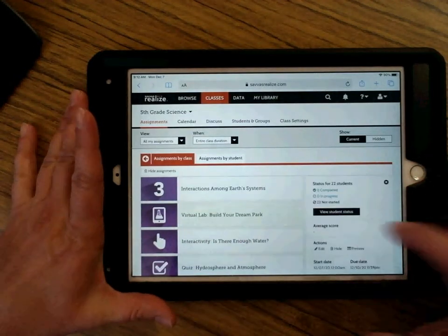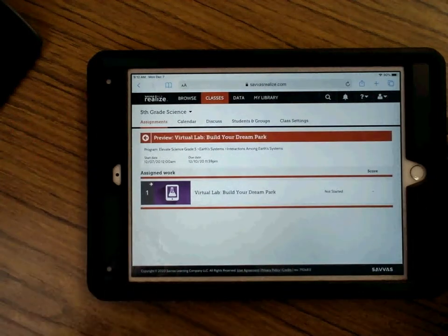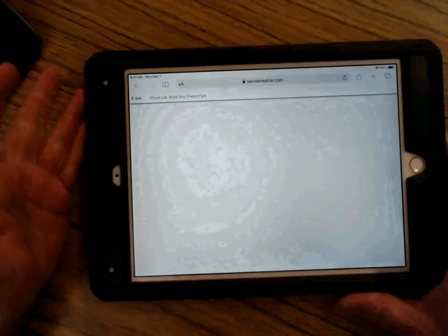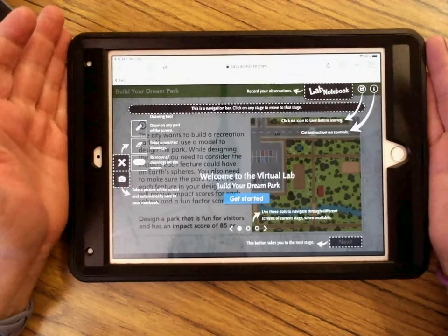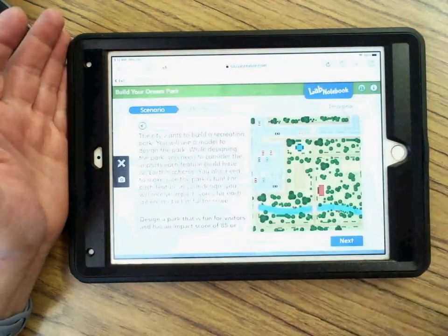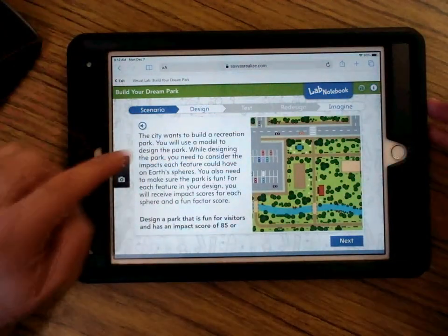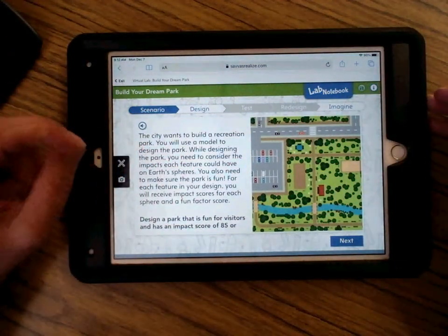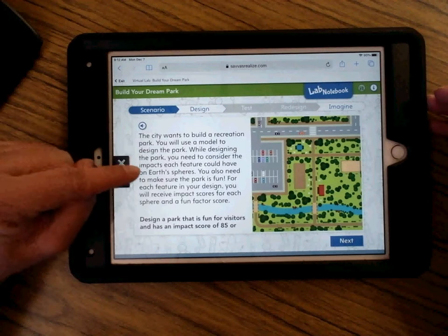So I'm going to click on that. I've got to preview it from here. I'm going to click on it again. So when you get in there, it's going to look like this. Okay? And it gives you all sorts of information. And so you'll click Get Started. So it says, the city wants to build a recreation park. You will use a model to design the park.